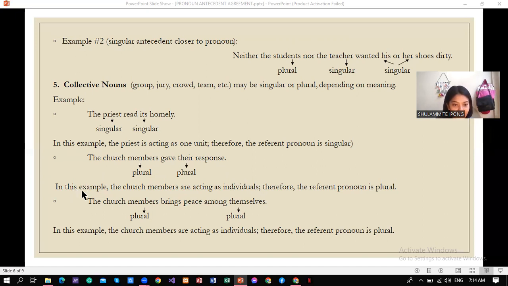Next example, the church members bring peace among themselves. Just the same with the second example, the church members here are acting as individuals. Therefore, the referent pronoun we are going to use is plural, themselves.